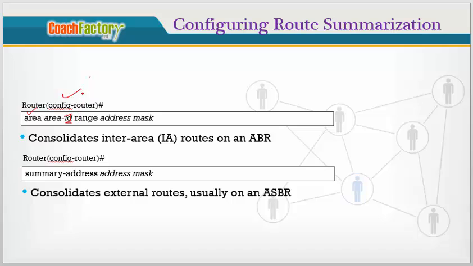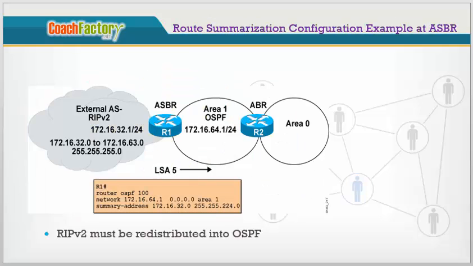When we give this command on the ABR, it is going to advertise only the single summary route to area 0, and by just having the single summary route, all the routers which belong to area 0 will be able to communicate with all the specific networks. And if we have some external routes, for example here we got external routes.